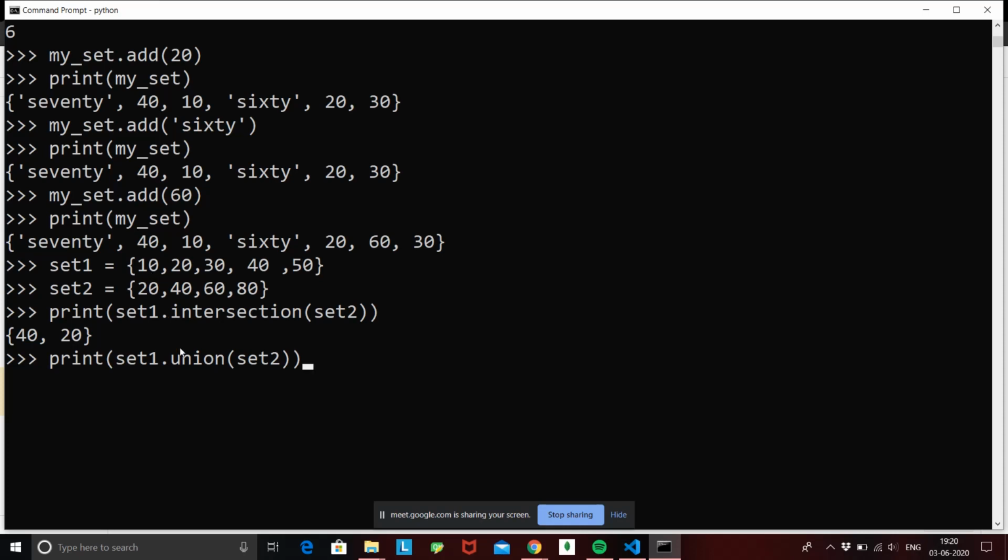So what will be the output when we do union? We'll have 10, 20, 30, 40, 50, 60, 80. The intersection is not repeated, right? And all the two sets are being joined together. So when we do set1.union(set2), we should get 10, 20, 30, 40, 50, 60 and 80, right? So basically what we are doing here is set operations over our sets, that is intersection and union.